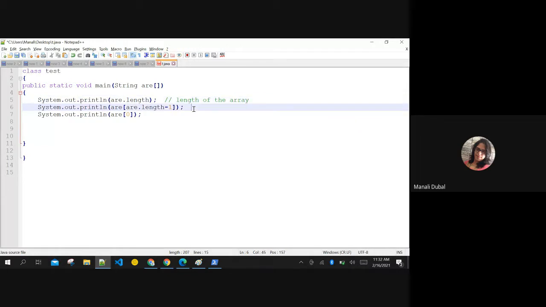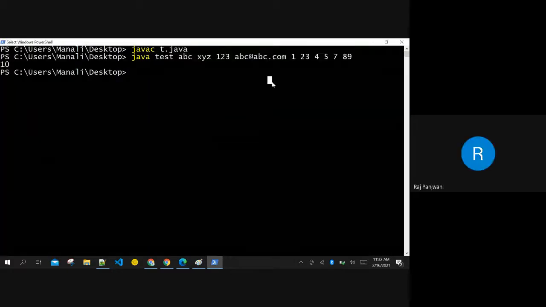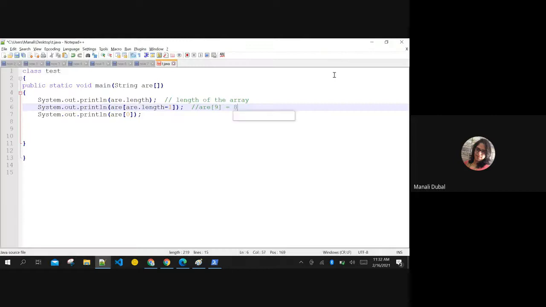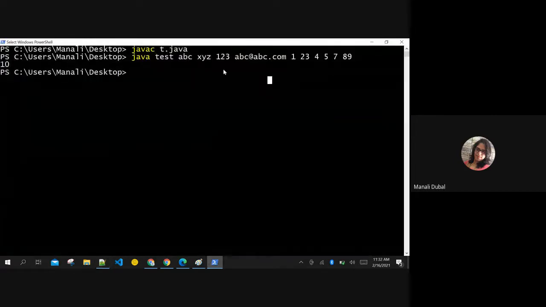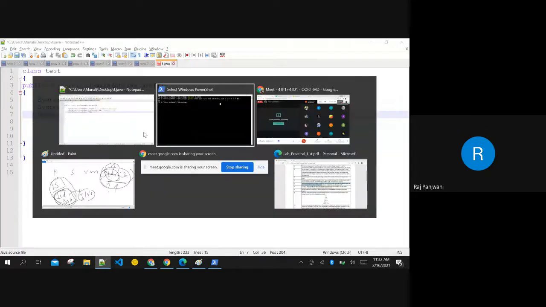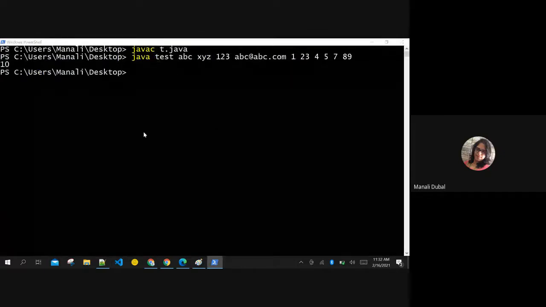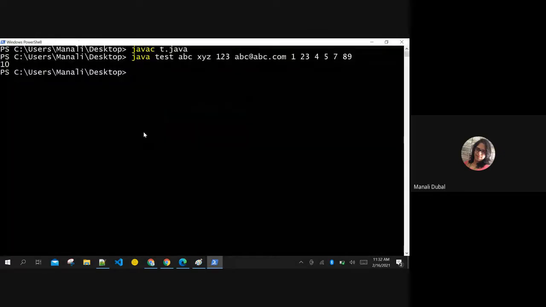Given this input, what will this be? Yes, array of 9. Array of 9 means it is going to print the last array value, right? It is going to print 89, correct? Very good. What about this? First value, right? ABC. Yes, you are right. Let us run and check.